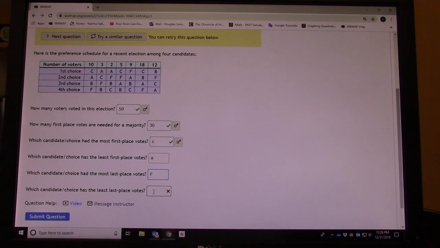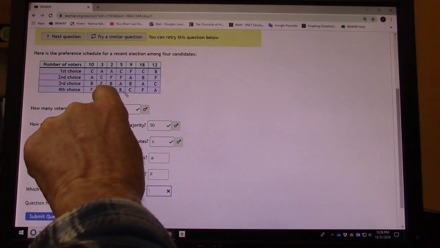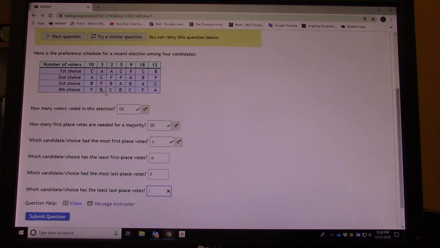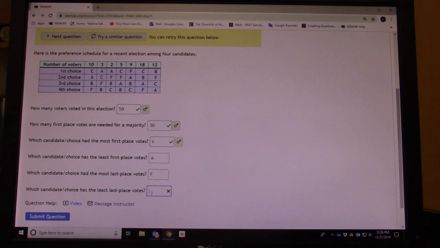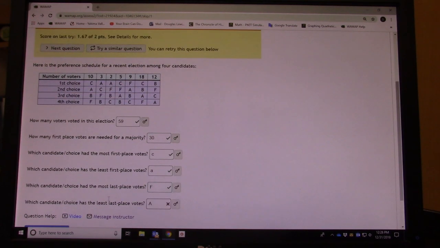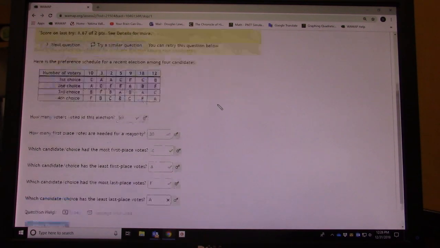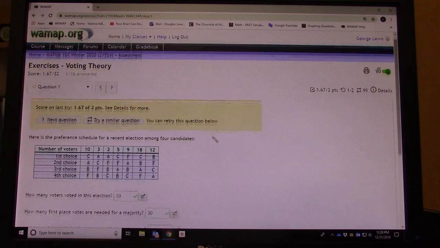And then who had the least last place votes, or the fewest really? A had 12, B had 5 and 3, that's 8. C had 2 and 9, that's 11. I think it's B. So that should be B. I'm going to miss that and say A again here, just to intentionally miss the problem. So there's A, and what I get, I have 1.67 points out of 2.